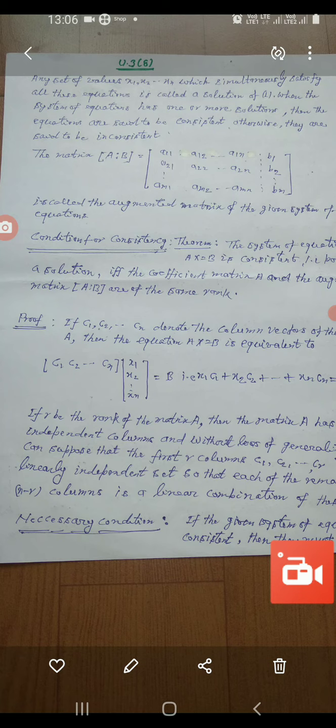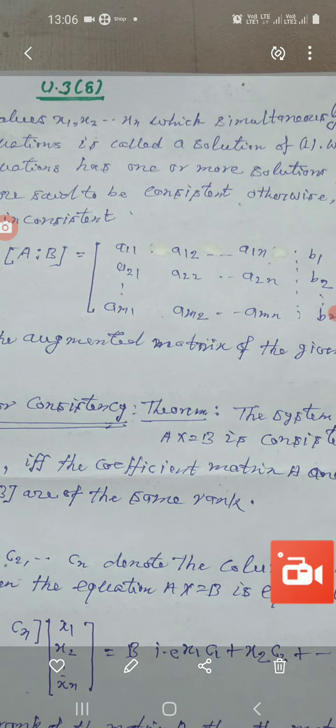Now any set of values x1, x2 up to xn which simultaneously satisfy all these equations is called a solution of the given system of equation 1. When the system of equations has one or more solutions, then the equations are said to be consistent, and otherwise they are said to be inconsistent.